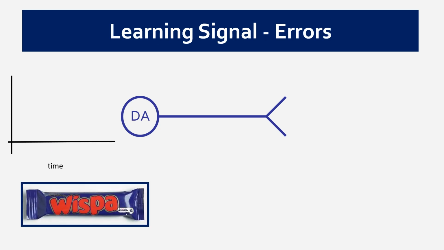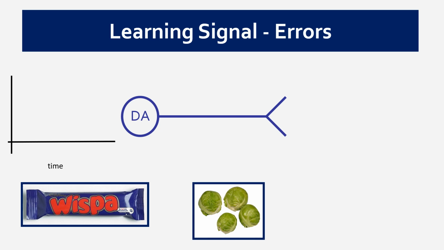Let's say we go ahead and consume a Whisper after we have learned and after dopamine has become this motivation signal. But when we bite into this particular Whisper, it is filled with something disgusting. Let's say Brussels sprouts, which are, of course, the most disgusting vegetable ever eaten. In this case, dopamine is now encoding an error. So dopamine neurons have switched up their firing rate in response to the sign of the signal, got us all motivated, we've eaten the Whisper, and then something delicious has not been delivered.